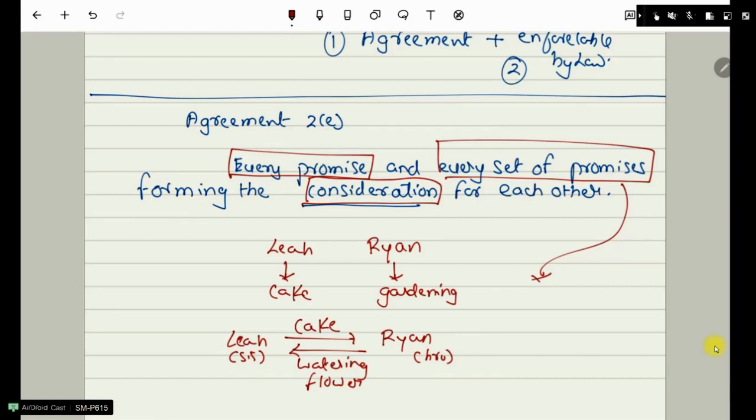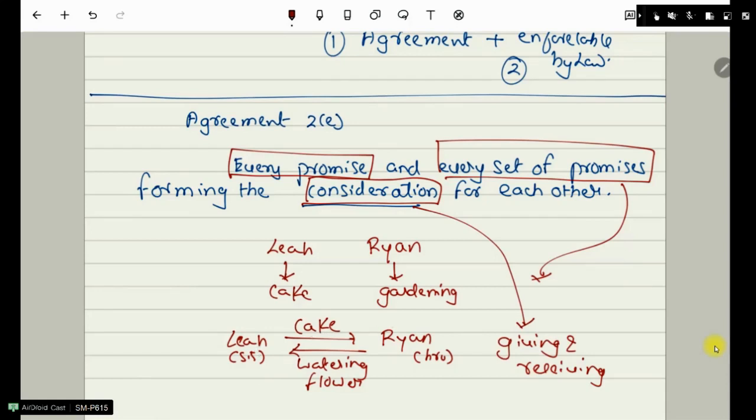Then what is the consideration over here? Consideration is very simple. When we talk about consideration in this contract, we can say consideration within the contract is nothing but giving and receiving. So what is giving and receiving in this very simple agreement? Leah is giving a promise of baking a cake for Ryan.